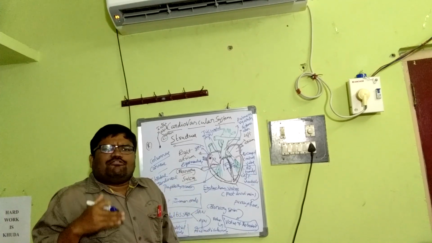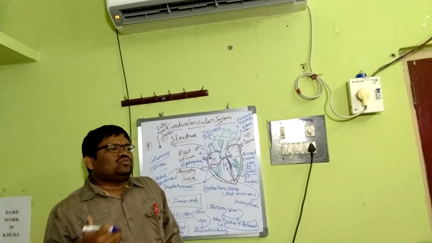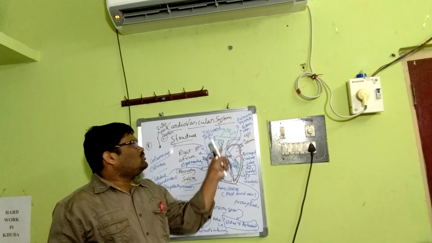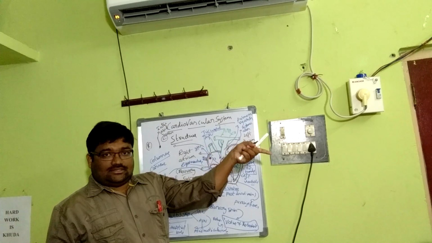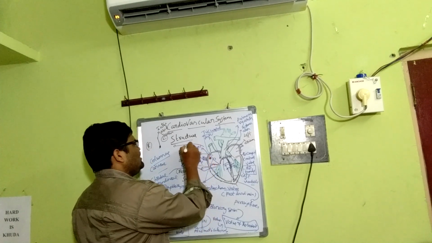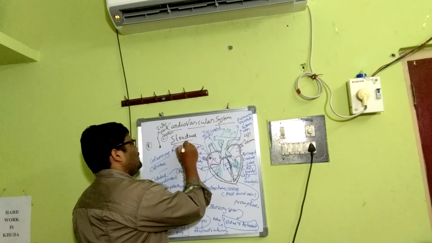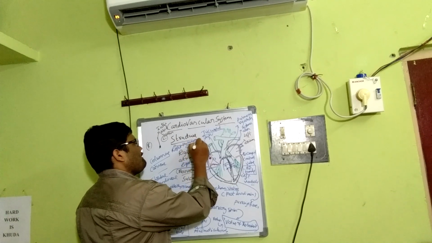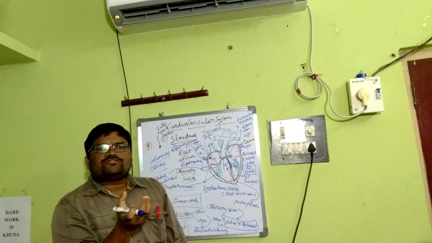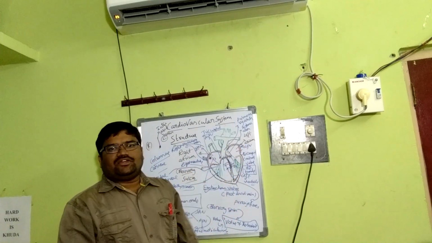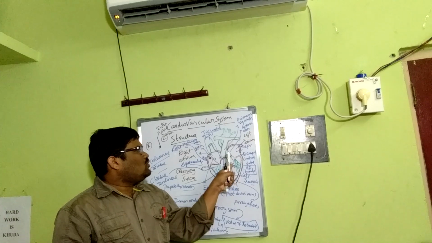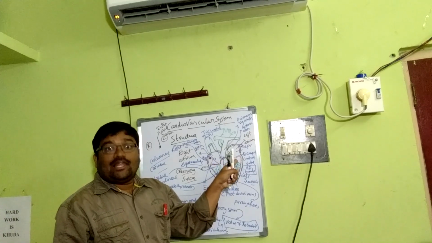This is the crux point for the evolution of the heart from aquatic animals to lung-breathing terrestrial animals. And from here, from the right ventricle, the deoxygenated blood goes into the pulmonary arch that goes to the lungs for oxygenation. And from there, the pulmonary veins. So these are right pulmonary veins, and these are left pulmonary veins. The pulmonary veins bring back the oxygenated blood from the lungs and open into the left atrium, and from the left atrium it goes to the left ventricle through the bicuspid valve, and from the left ventricle it goes into the aorta, what we call the systemic aorta, left systemic in case of human beings.